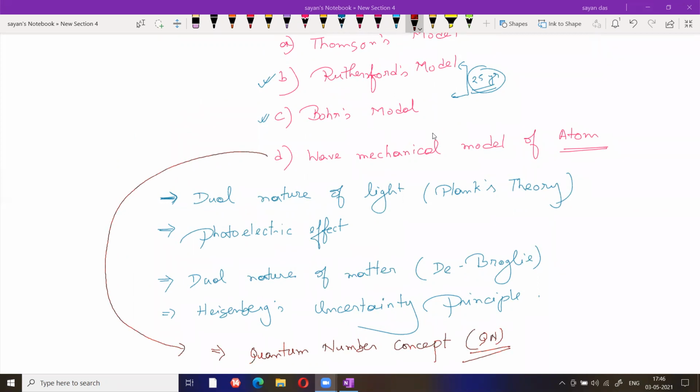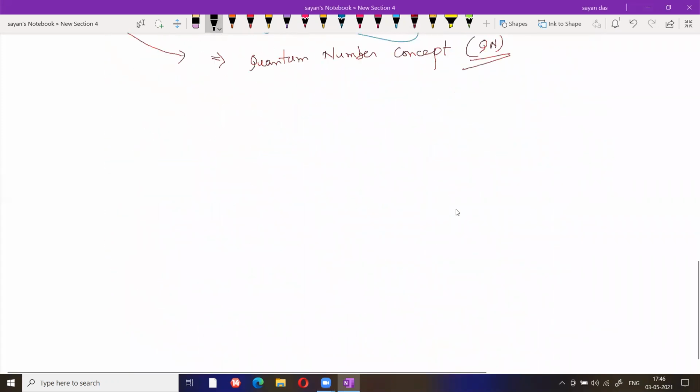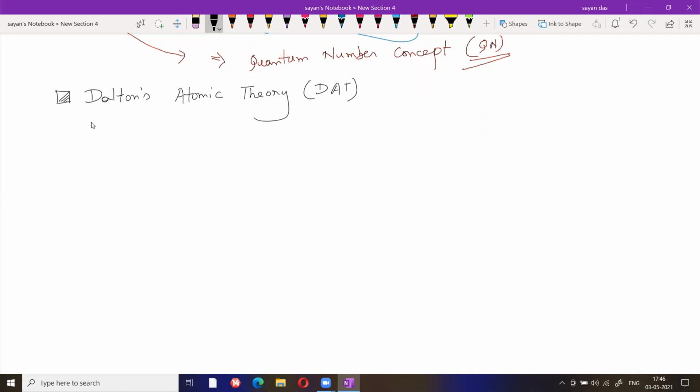Next is the first concept, DAT concept, that is Dalton's atomic theory concept. Dalton's atomic theory. DAT.